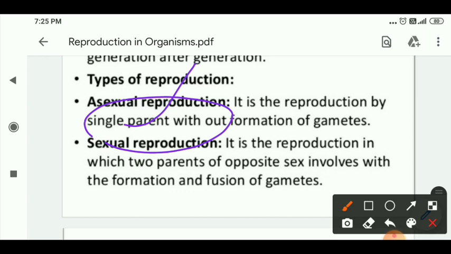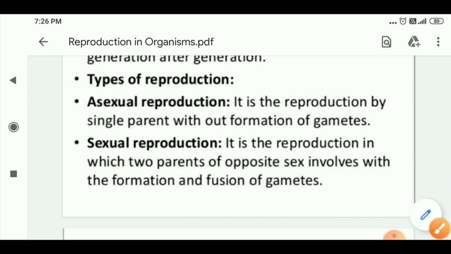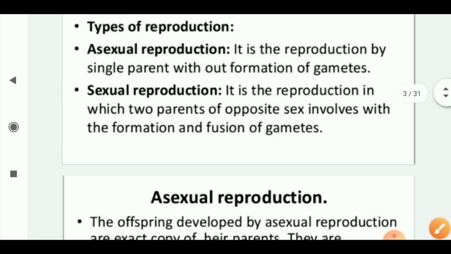What are gametes? What is the name of the process of forming gametes? That is called gametogenesis. What is the number of chromosomes in gametes? It is the haploid number. Only then do the male haploid and female haploid form a zygote. But in asexual reproduction, there is no zygote formation. Can you understand? Yes.